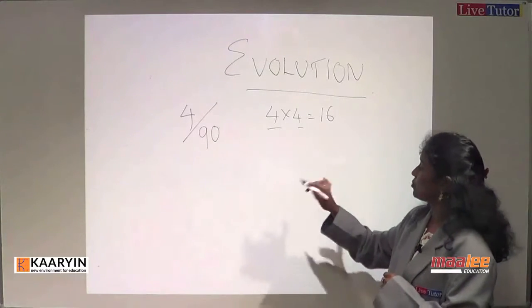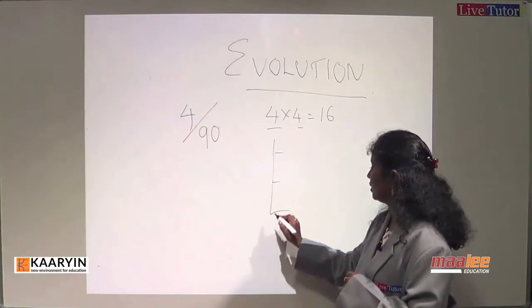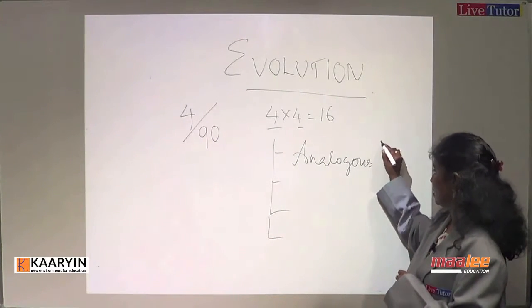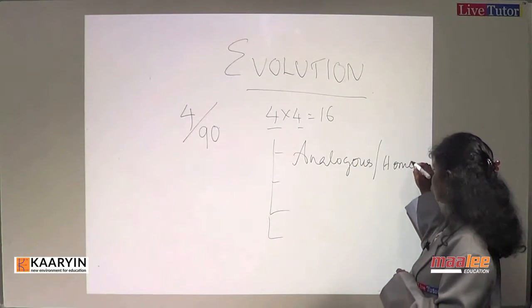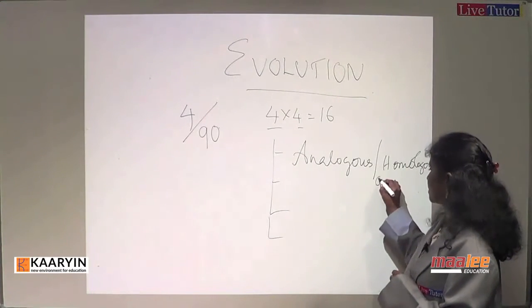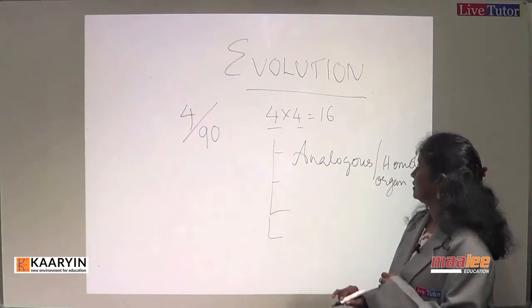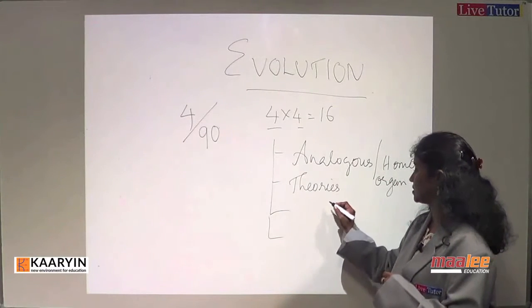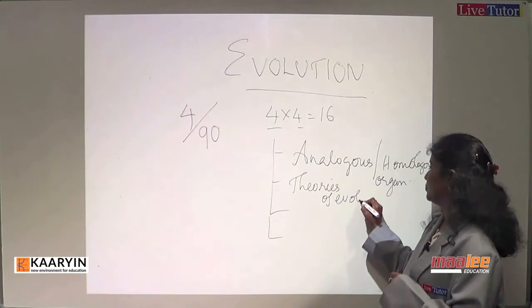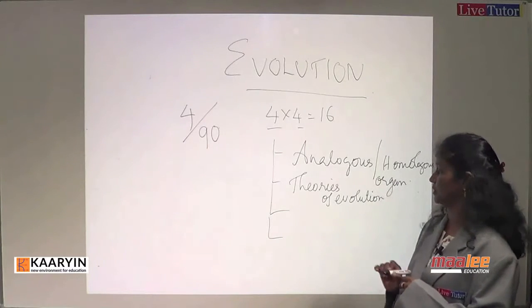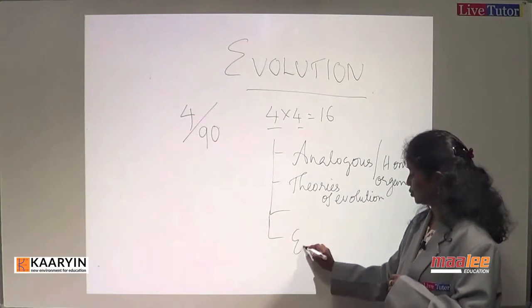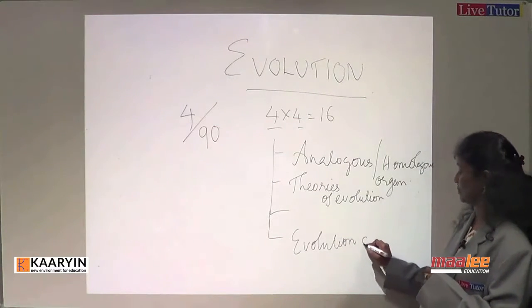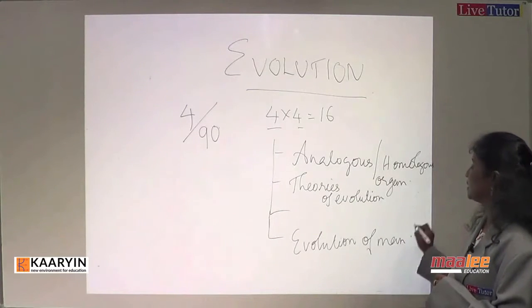In these 4 marks, mostly the weightage is given for analogous and homologous organs. One question you can expect from this category. Then the theories of evolution: Darwinism, Lamarckism, Haeckel's theory. From theories of evolution, we can anticipate one question. Then the evolution of man is a sure question, a very important one.